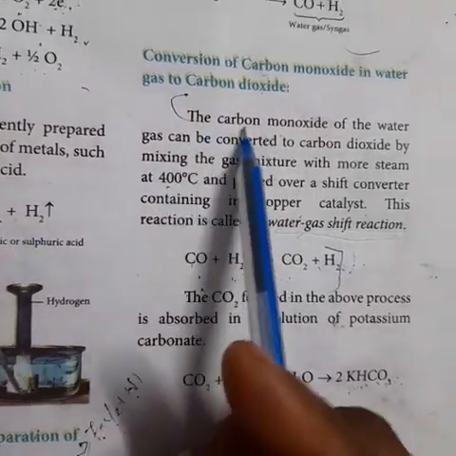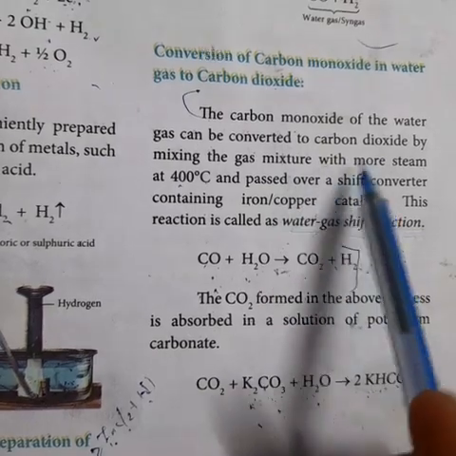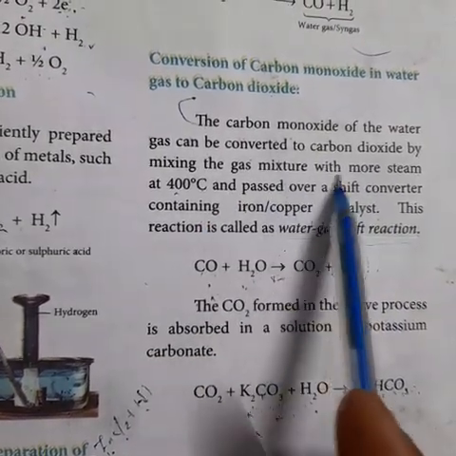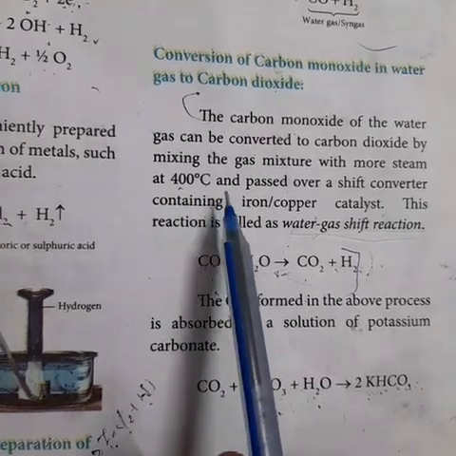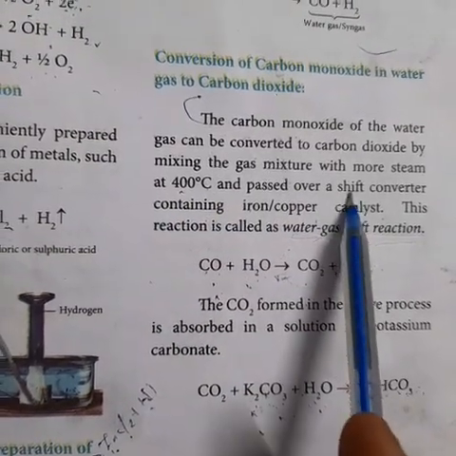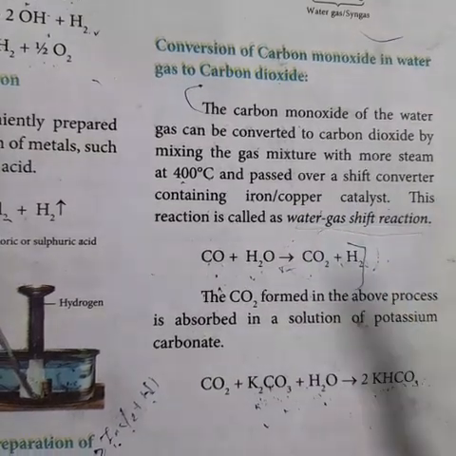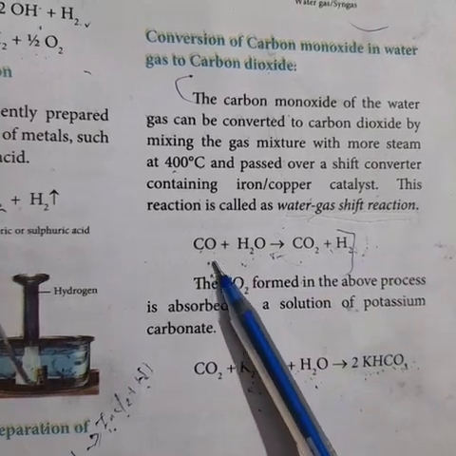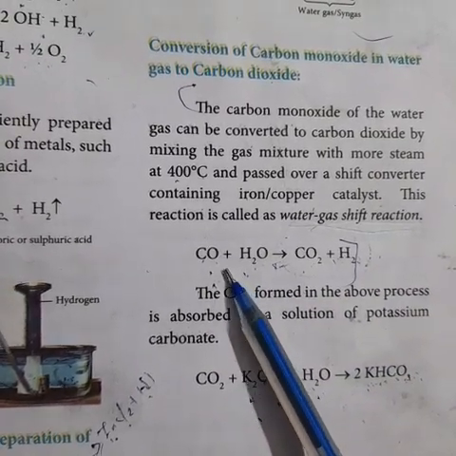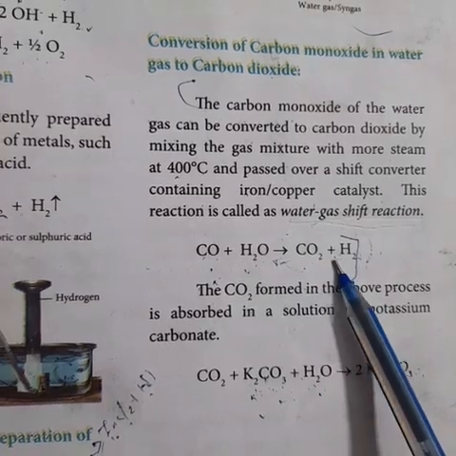The carbon monoxide of the water gas can be converted to carbon dioxide by mixing the gas mixture with more steam at 400 degrees Celsius and passing it over a shift converter containing iron or copper catalyst. This reaction is called the water gas shift reaction. The equation: CO plus H2O gives CO2 plus H2.